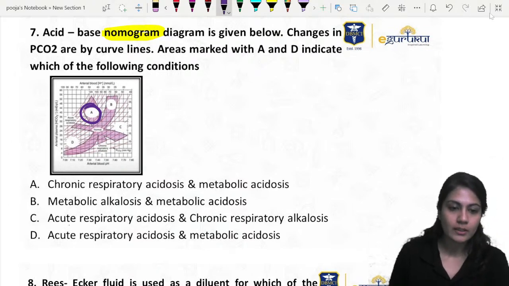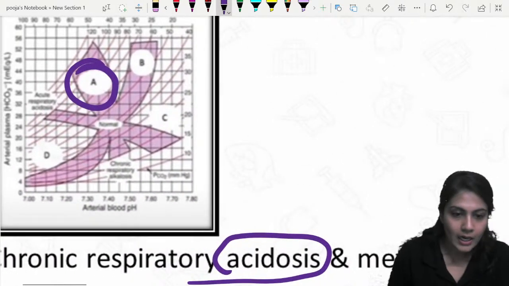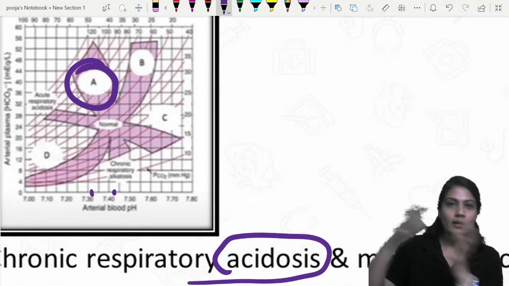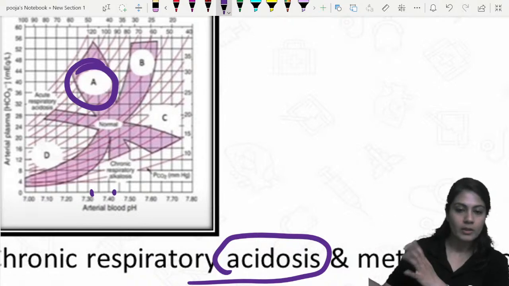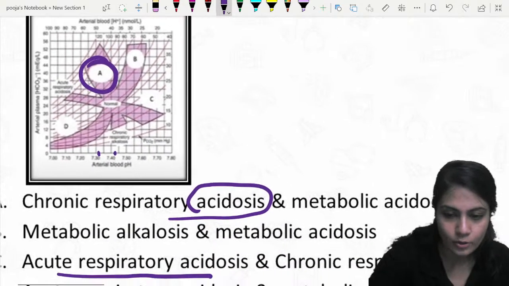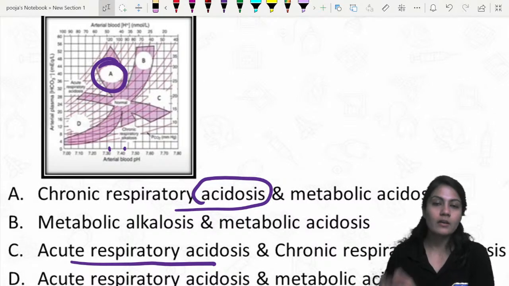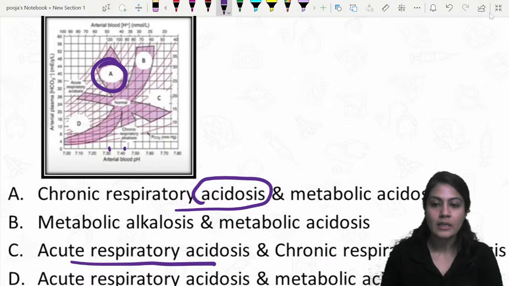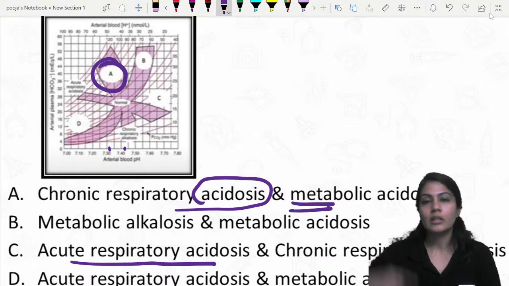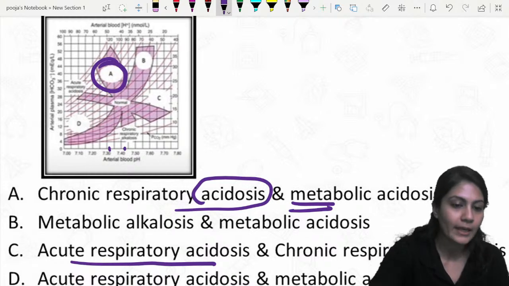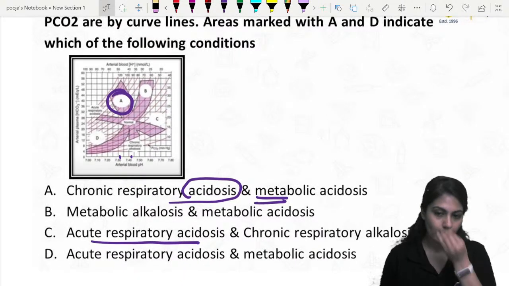C नहीं हो सकता बच्चों. Acute respiratory acidosis नहीं हो सकता है. It is the chronic respiratory acidosis, because see the pH is kind of 3.5 to 4.5. Most of the things are coming towards normal, right? Towards normal. So it is kind of a chronic respiratory acidosis, which is kind of compensated by the metabolic acidosis also, because this will be reduced later on. The carbon dioxide will take over, right? So answer over here is option A.